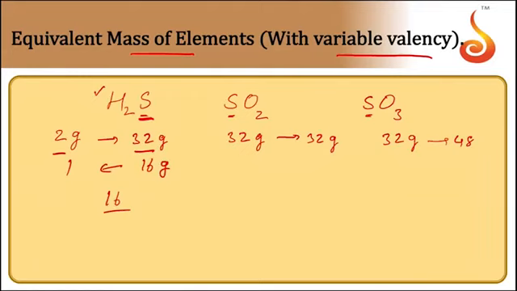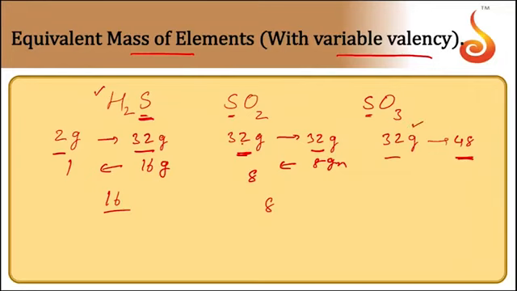In the second compound, 32 grams of sulfur combines with 32 grams of oxygen. So with respect to oxygen, we take the equivalent mass of the element as the mass of the element which combines with 8 grams of oxygen. So here, 8 grams of oxygen, we are going to get 8 for sulfur. Then comes sulfur trioxide. 32 grams of sulfur is combining with 48 grams of oxygen.